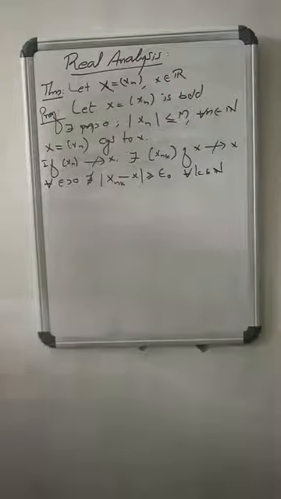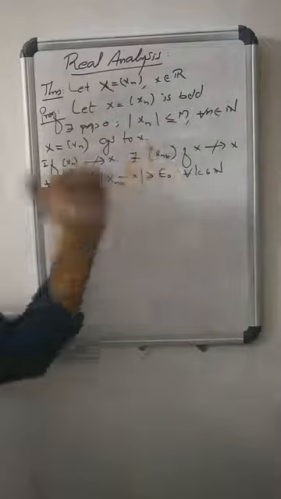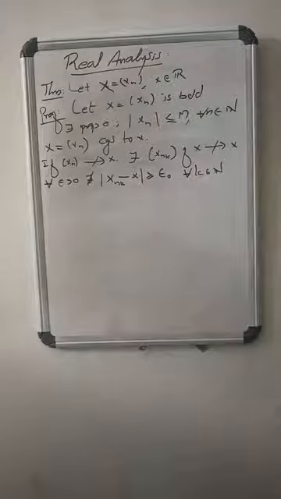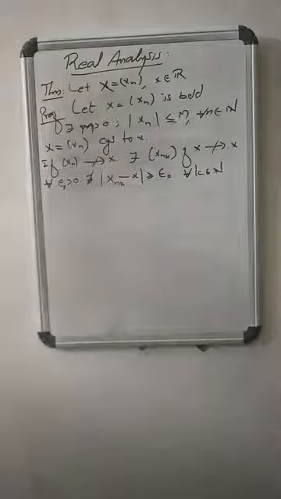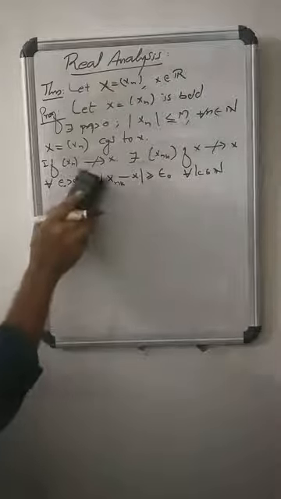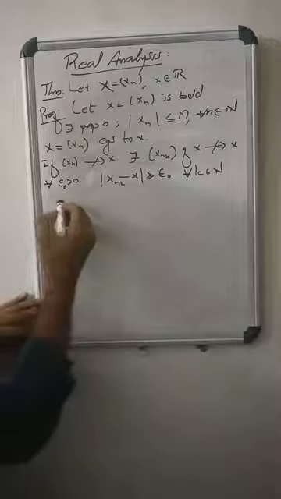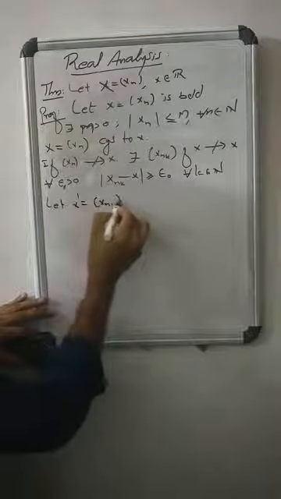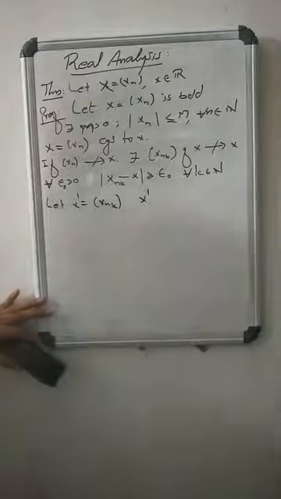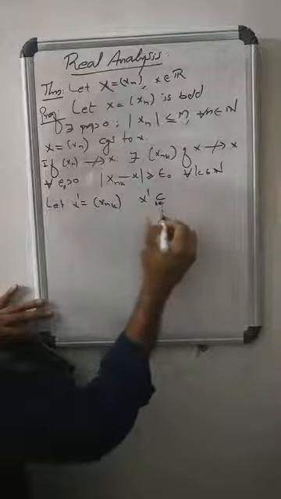Since we assume that the sequence xn does not converge to x, there exists a subsequence xnk of x which does not converge to x. That means there is an epsilon naught positive such that modulus of xnk minus x is greater than or equal to epsilon naught for all k in N. Let x dash equal the sequence xnk. Then x dash is a subsequence of x.